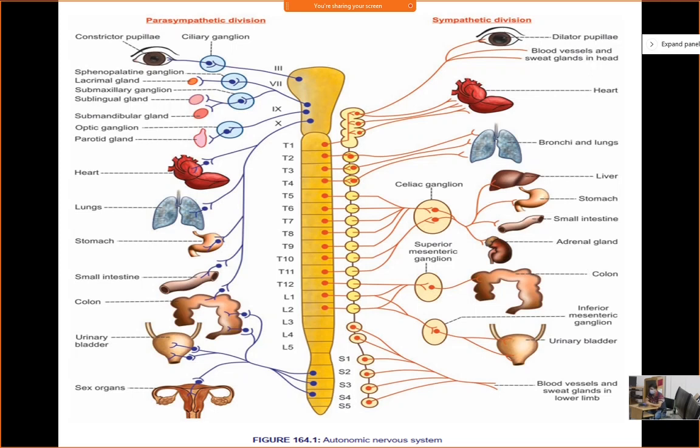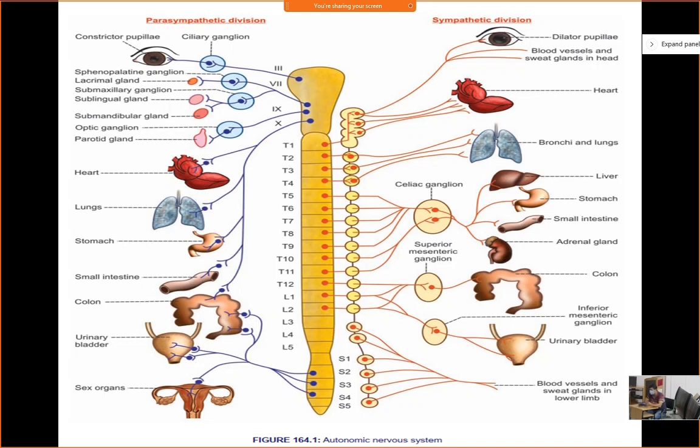So think accordingly. Everything is not mentioned here, but the main aim is that with sympathetic stimulation, you want to match this stress. In case of stress, your blood glucose level should go up. Your respiratory rate will increase, your lungs need more and more oxygen, so bronchodilation is there.